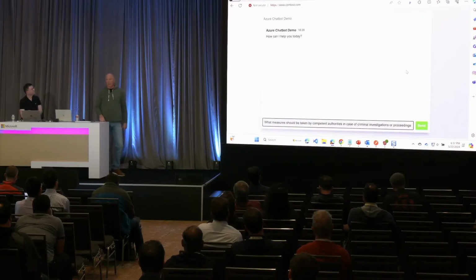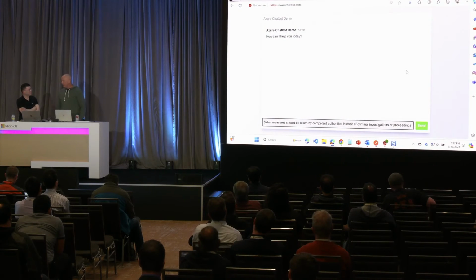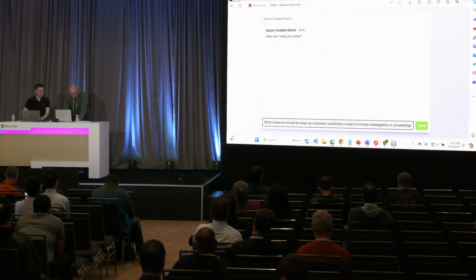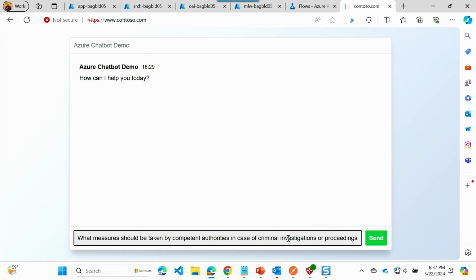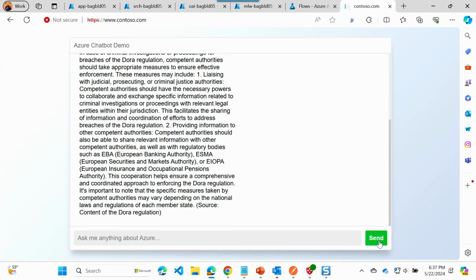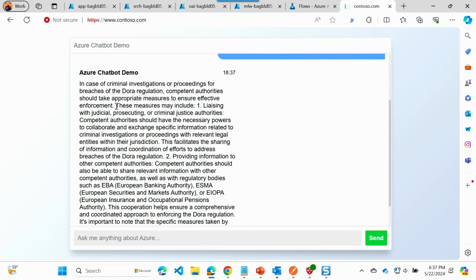Now, I've got a surprise for you, Ritesh. While you were busy talking about the Experiment Accelerator, I took our baseline and pointed it at the index, your good index that you created. So now we've got a question that we can ask of the DORA document. I can't wait for it. So we're going to ask, what measures should be taken by competent authorities in the case of criminal investigations or proceedings for breaches of the DORA regulation? Now, this is going out to Azure AI Search through all of our private endpoints, and we're going to get back this giant set of guidance. Voila. And with that, we've walked you through all of the steps.